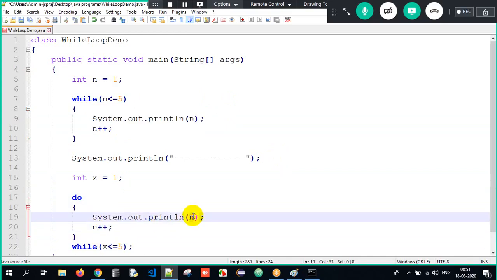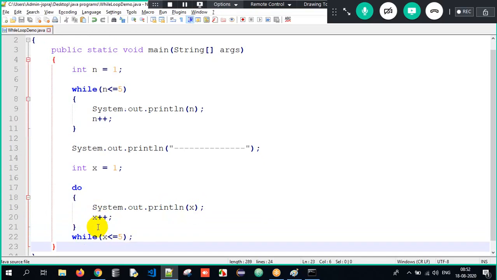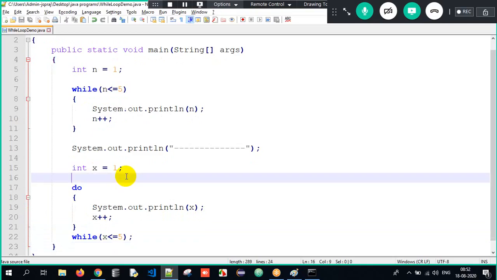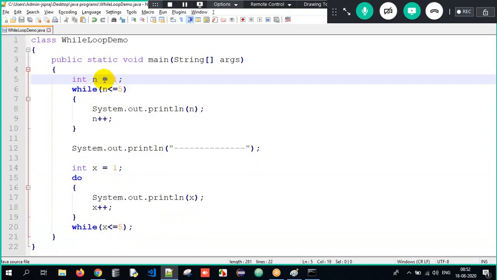I have to print the x value here, and this is nothing but x plus plus. I'm working around with x here. This is all about the entire process here, guys. It's a very simple Java program which you need to understand. This is n, this is x. This is all about it.